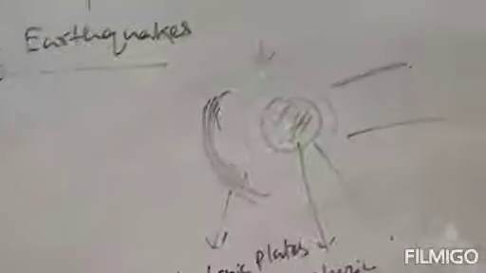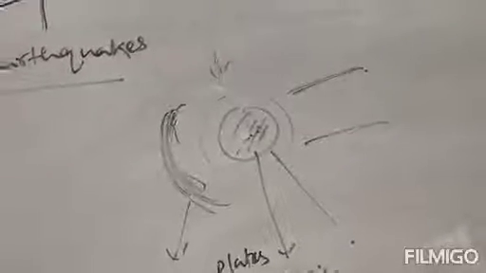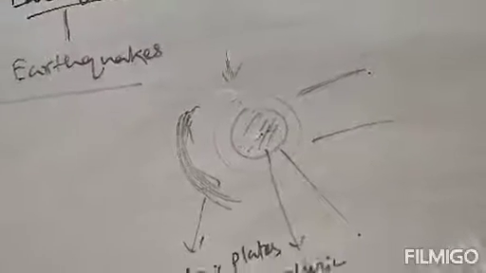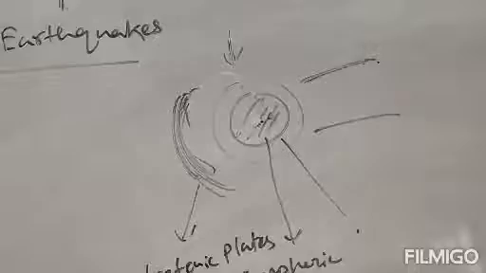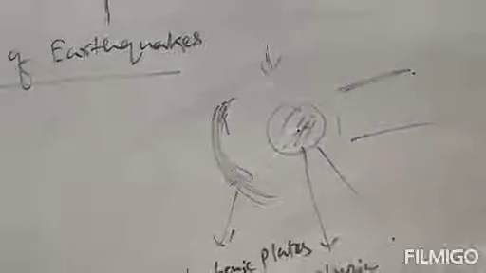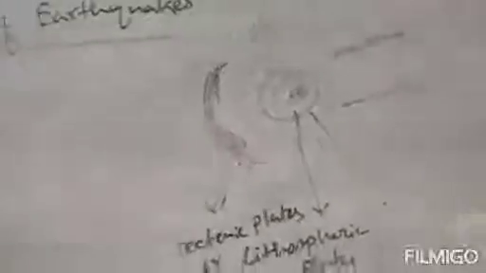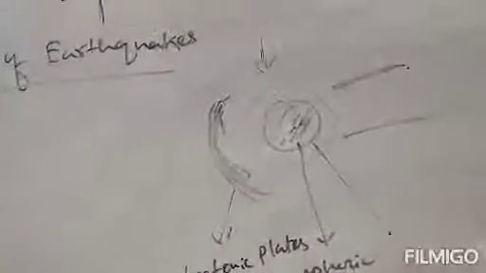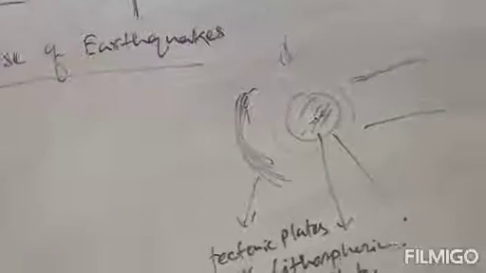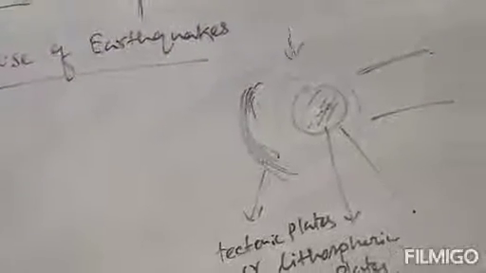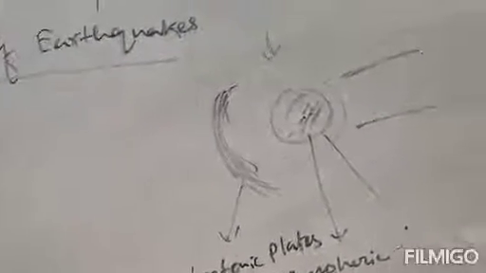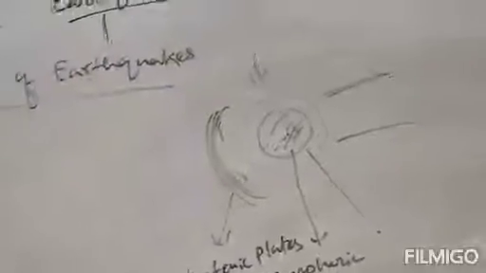Now due to the presence of this molten magma inside the earth, these plates very slowly move around the earth, just a few millimeters every year, and this movement causes changes on the surface of the earth, which is known as an earthquake. Clear? At that time we feel a sudden tremor or sudden movement, or we feel very shaky. That's why we call it an earthquake.